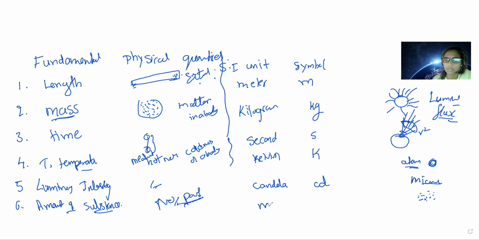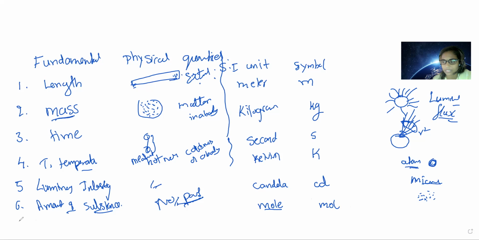For standard, it is given as the mole. One mole contains around 6.022 times 10 power 23 particles, and the symbol is mol. This gives you the amount of particles present in a very small amount of the substance. That is one mole.